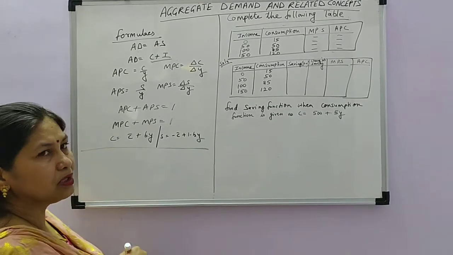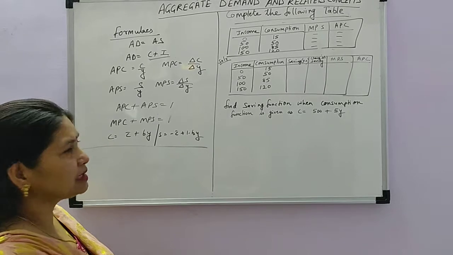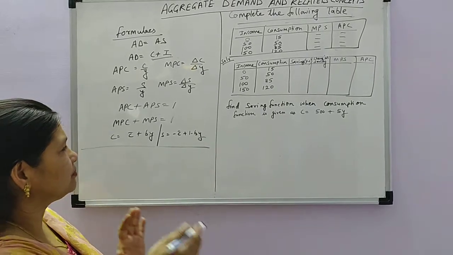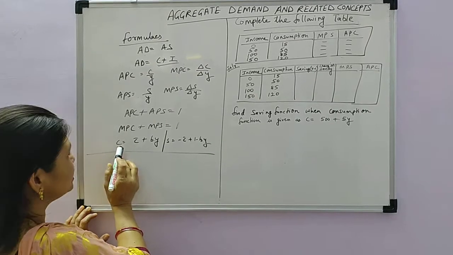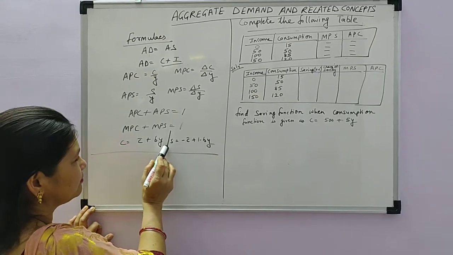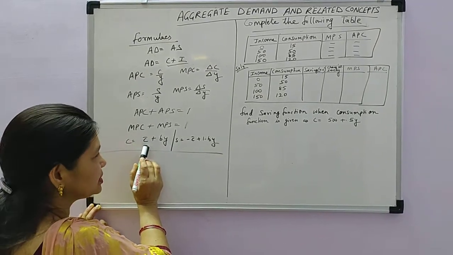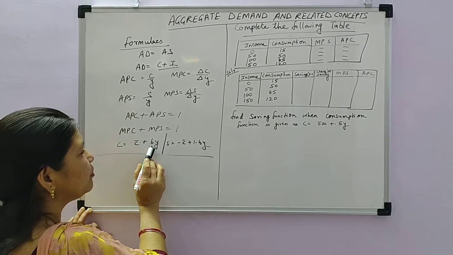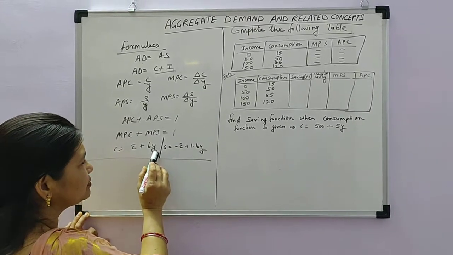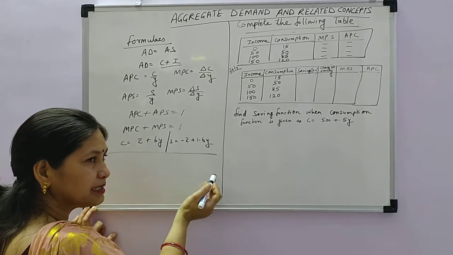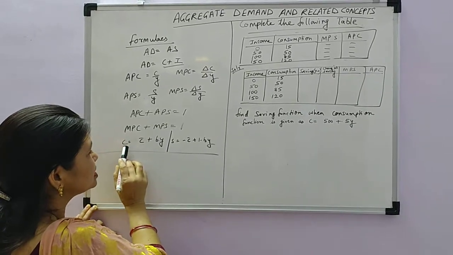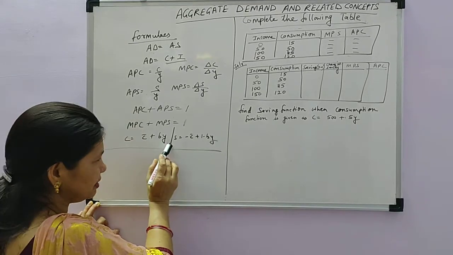And I told you also the consumption equation and the saving equation that you can derive from the consumption function and saving function. So for the consumption function, C is equal to C bar plus bY. C bar, you know, is autonomous consumption when income is 0. b is MPC, the slope of the consumption curve, derived from the income. When income increases, consumption increases. So this is the C function: C is equal to C bar plus bY.